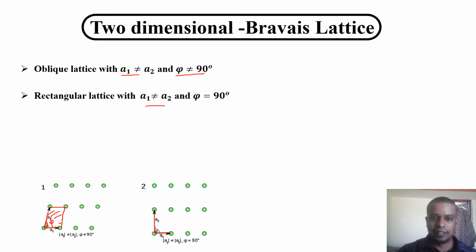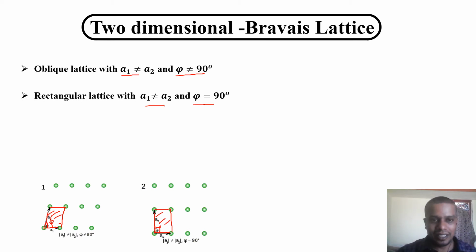The angle between them is exactly a right angle, 90 degrees. Here we have shown only two vectors. If you complete this structure, it will look like a rectangle. That's why we call this a rectangular lattice.